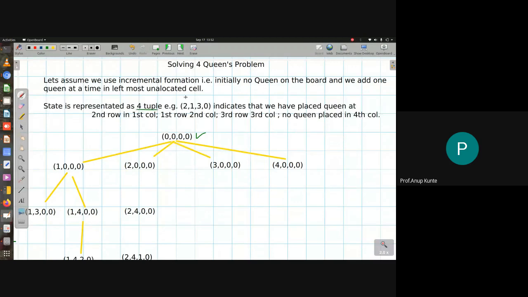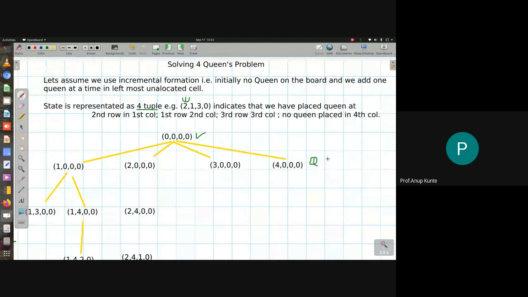In this 4 tuple, the first variable tells me about the situation in the first column. 2 there means there is a queen in the second row, first column. 1 means there is a queen in the first row, second column. 3 means there is a queen in the third row, third column, and 0 in the fourth column means there is no queen placed in any row in the fourth column. So this is what this 2 1 3 0 means.